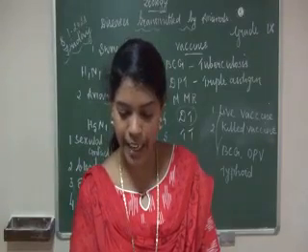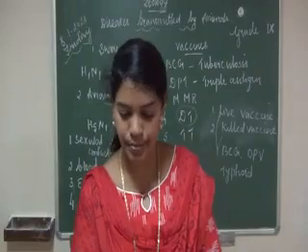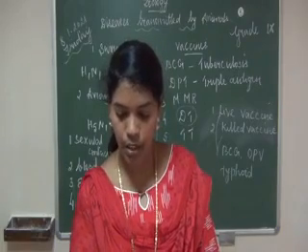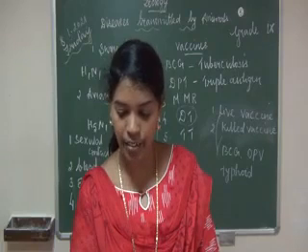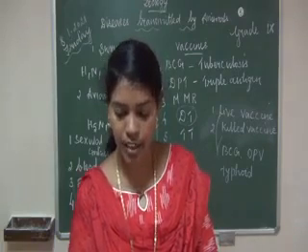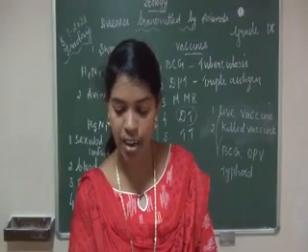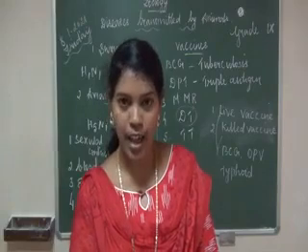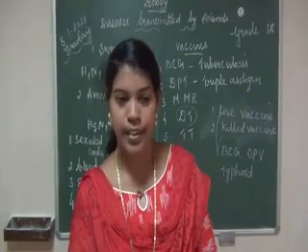Name the vector of malarial parasite. Mention the species of malarial parasite which causes malignant and fatal malaria. Two questions are given. The first one: name the vector of malarial parasite. What is the answer, children? Female Anopheles mosquito. Write it.